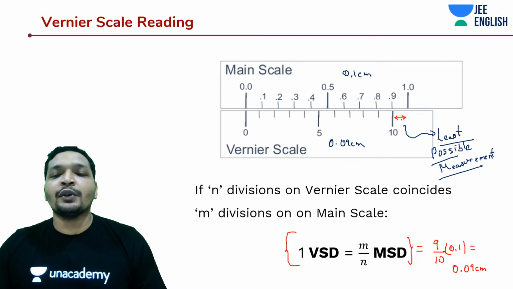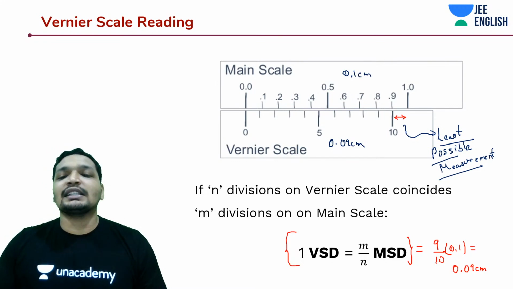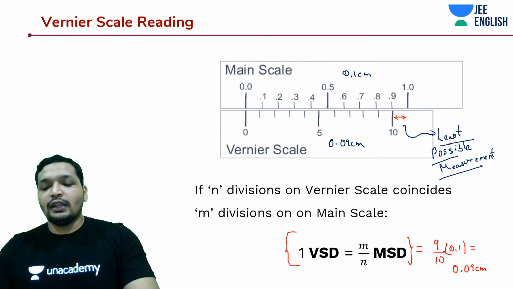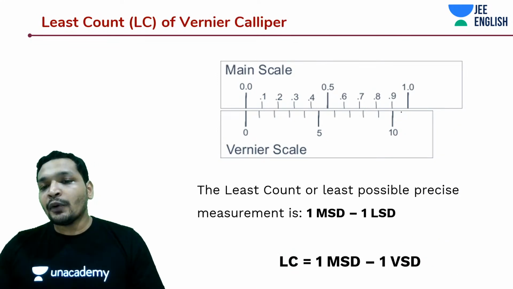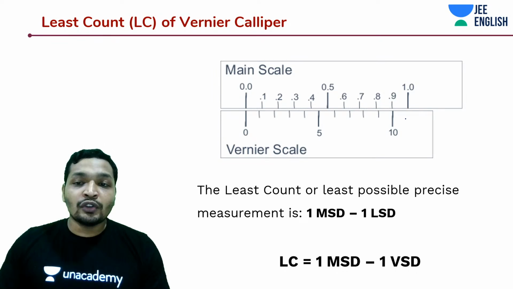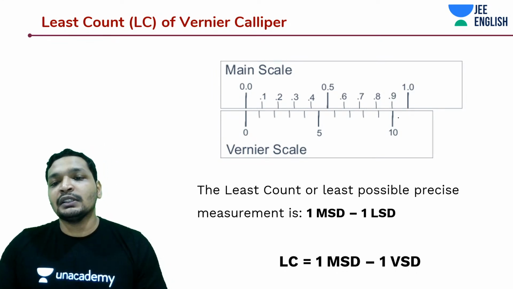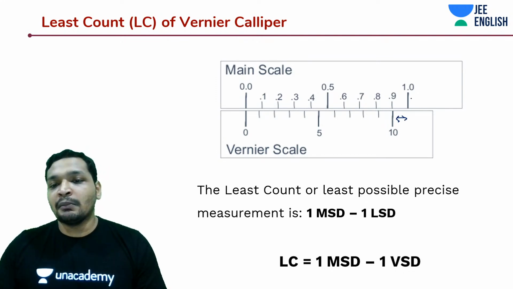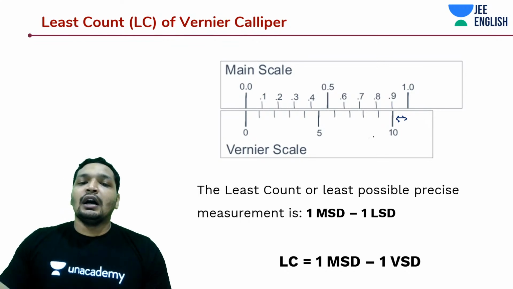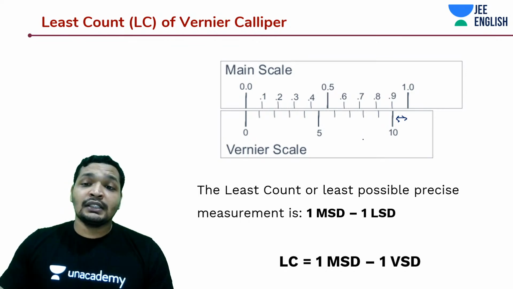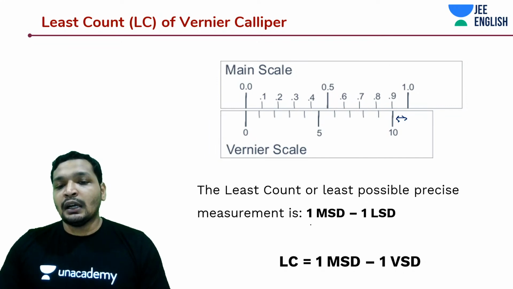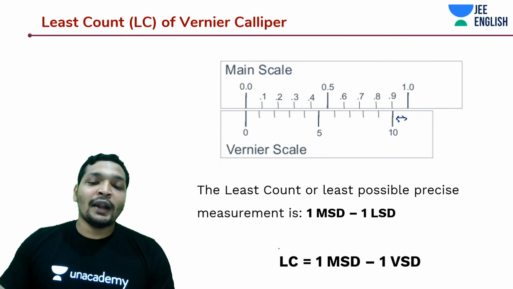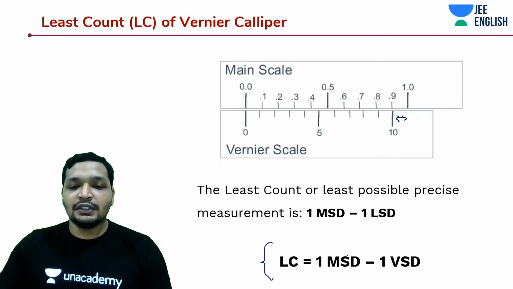But what we are going to do is make use of this gap to assess things very precisely and accurately. Okay, let's understand this. The least count, or the least possible measurement, is actually not this gap. This is 10 main scale divisions minus 10 Vernier scale divisions, so it's going to be 10 times the least count. The least possible measurement is 1 main scale division minus 1 Vernier scale division.